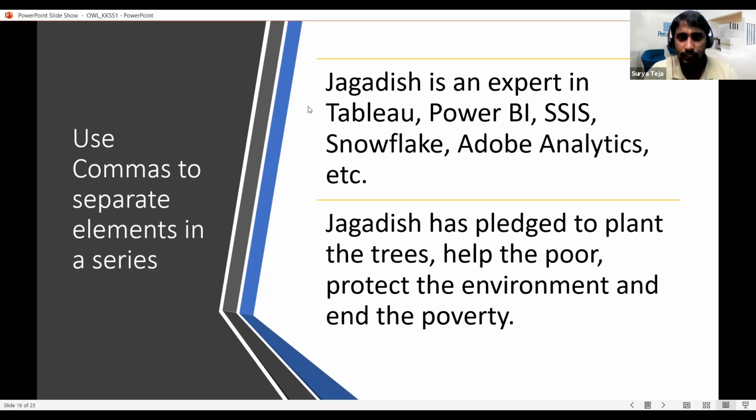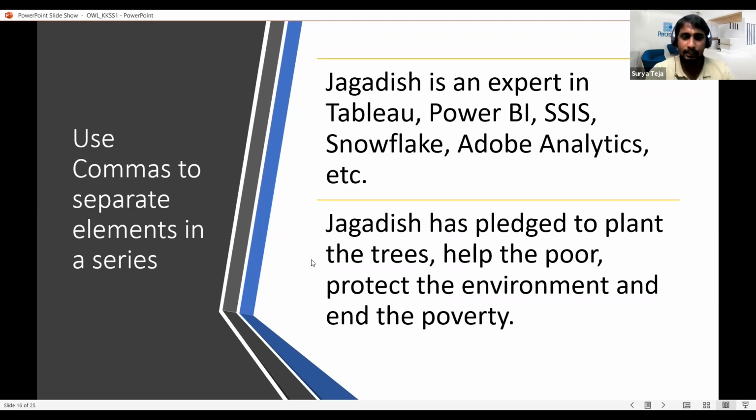There are two examples here. If I'm saying Jagadish is an expert in Tableau, Power BI, SSIS, Snowflake, Adobe Analytics, etc., these are a series of elements which the person has expertise in. Because I have to separate them to make it easy for the reader to understand, we use commas to separate the different elements in the sentence.